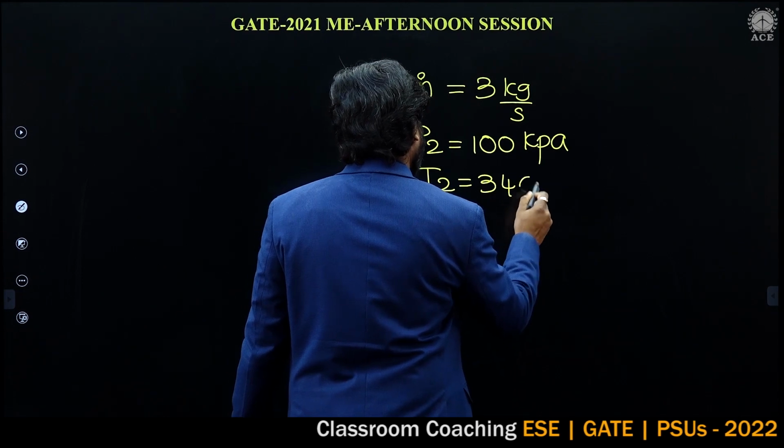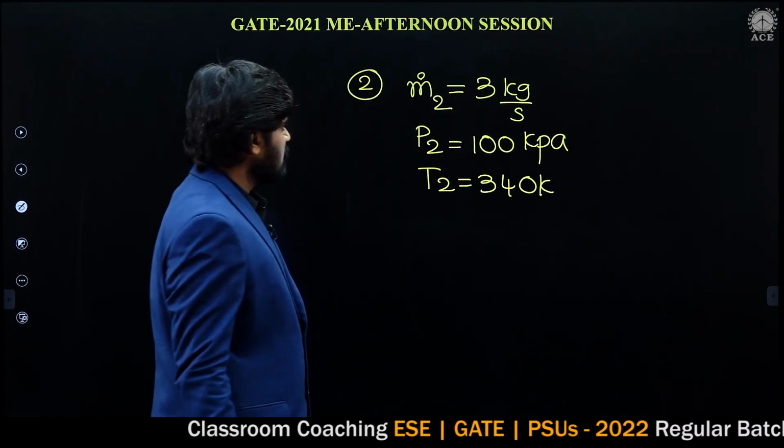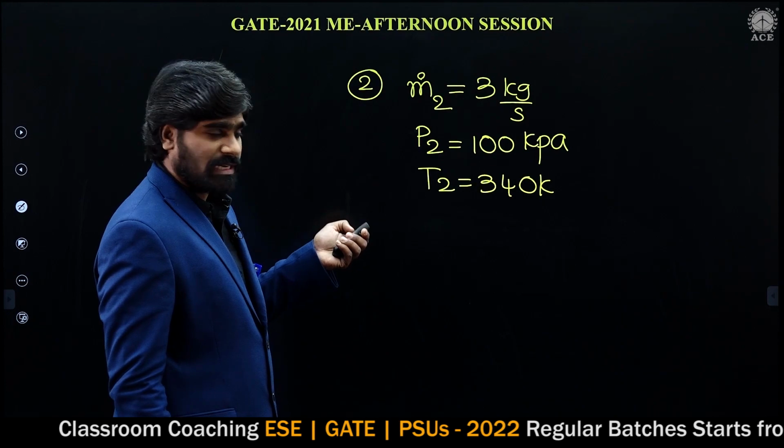This is the mass flow rate, pressure, and temperature at section 2.